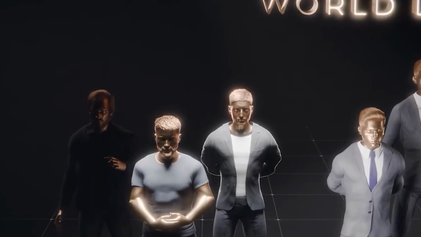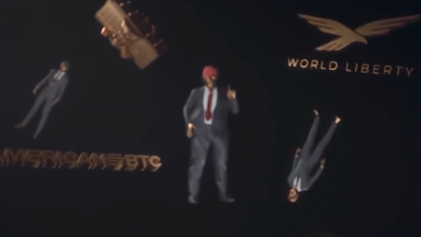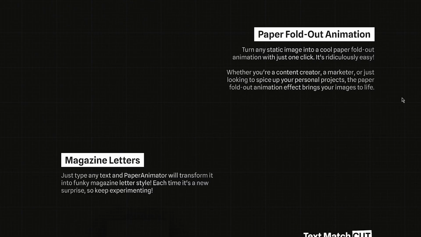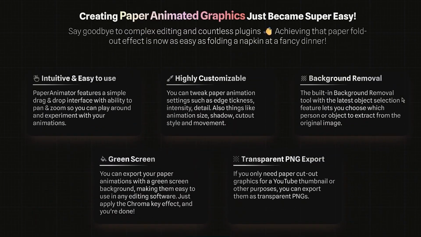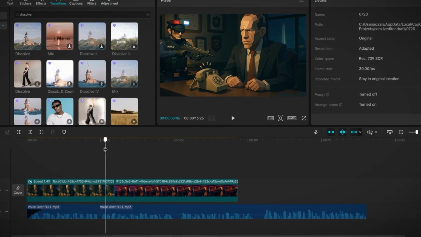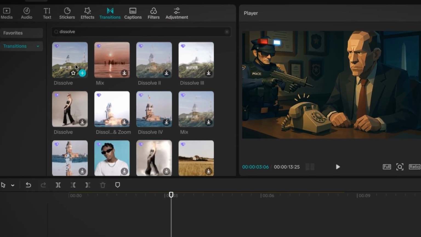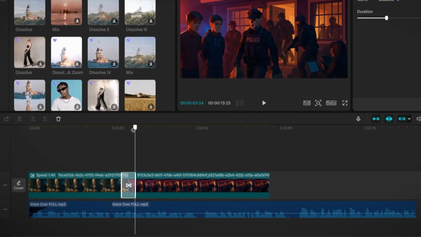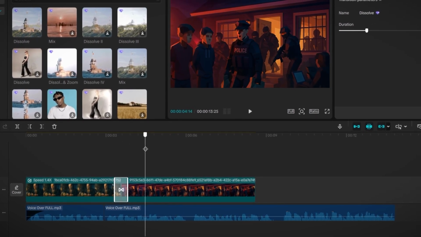Motion graphics boost production value and will mostly help you become a more legit looking channel. Sites like paperanimator.com let you generate text animations in seconds. We created a 2015 year transition for our timeline segment, which only took like 3 clicks, and dragged it directly into CapCut. Next, you will want to add basic transitions sparingly, as Fern uses mostly straight cuts with occasional cross dissolves. As you can see, we added dissolves only between major scene changes.